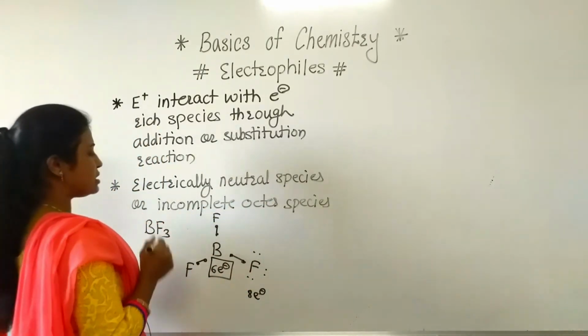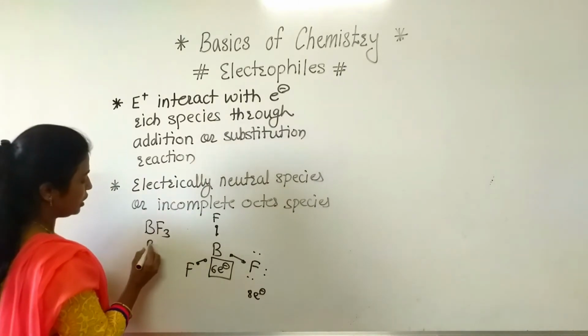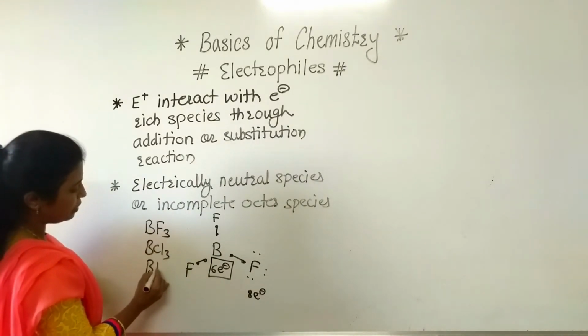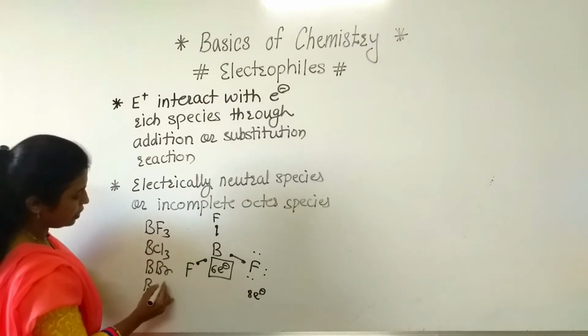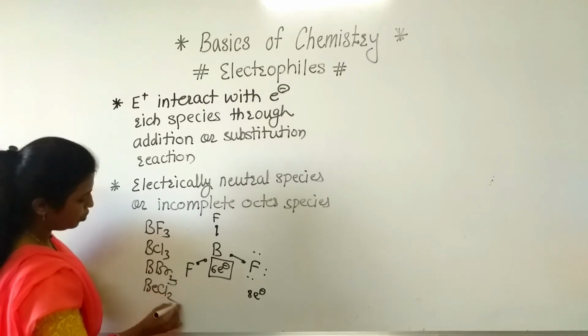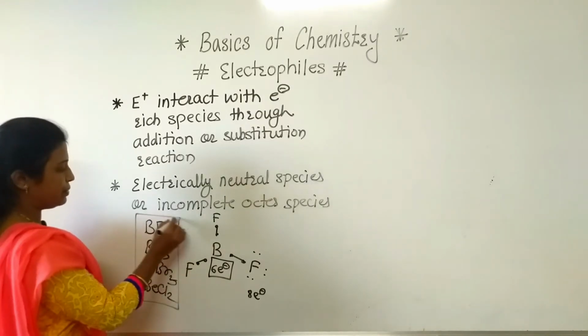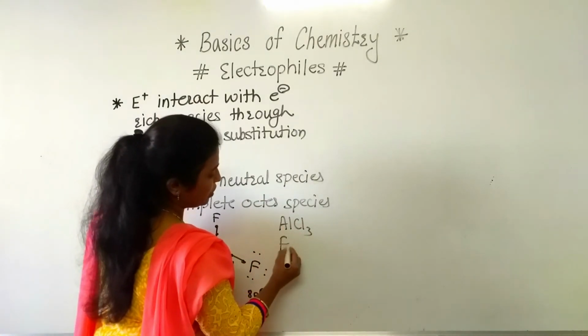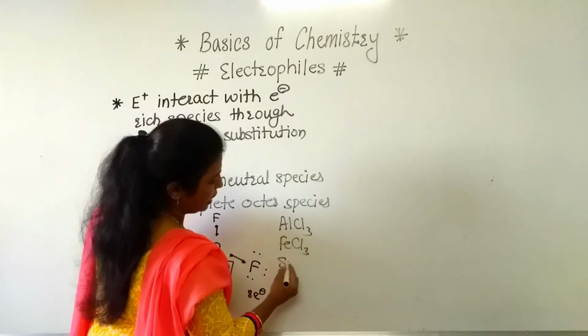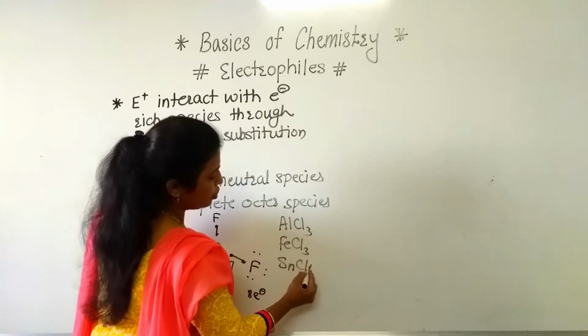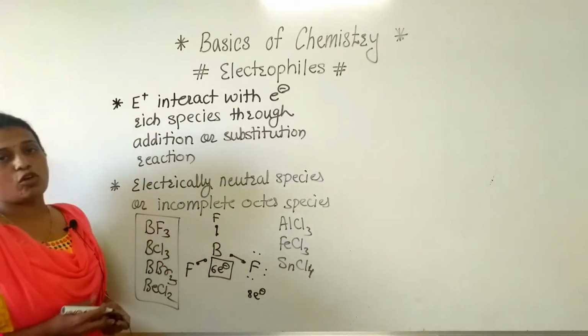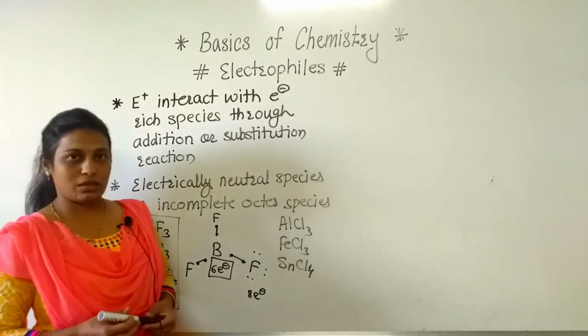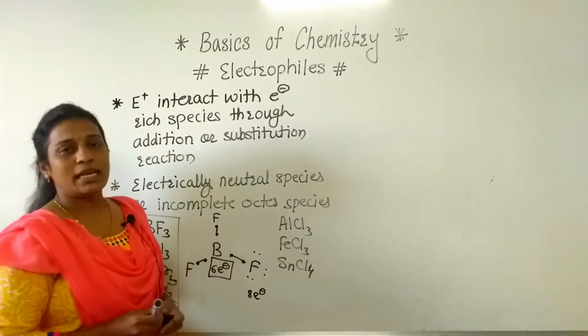In this way, if we consider the examples BF3, BCl3, BBr3, BeCl2, these are some examples. As well as AlCl3, FeCl3, SnCl4. So these are examples of neutral species which are electrophiles.